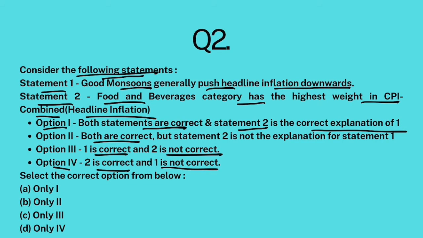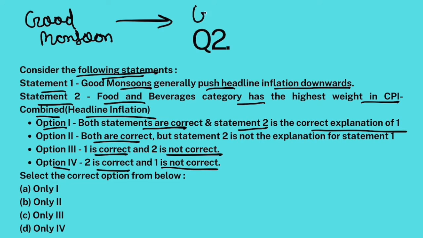Now listen. If there is good rainfall during the monsoon season, then it will be beneficial for crops and their yield and their production. If their production is high, that would increase their supply.